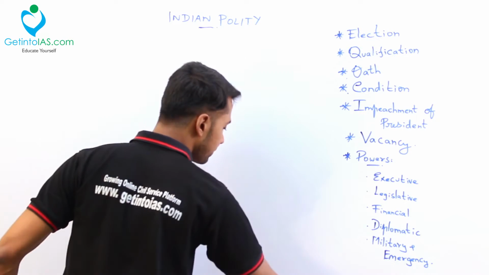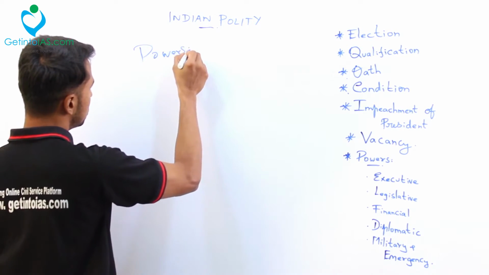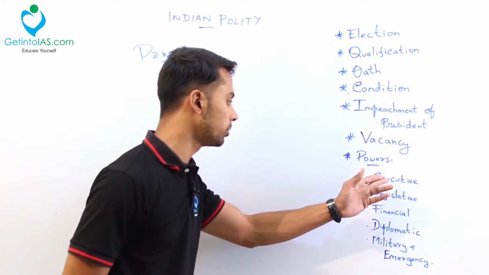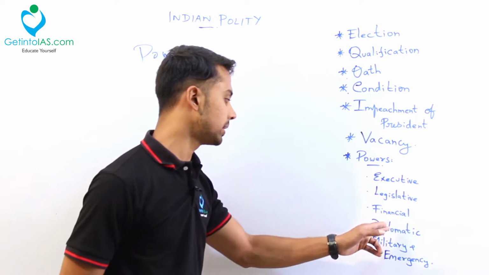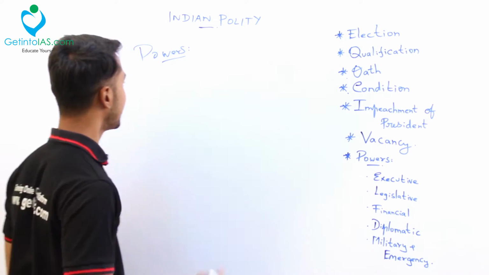So what are the powers the president is having? He is having n number of powers. So for easy understanding, we'll organize his powers in these categories: executive powers, legislative powers, financial powers, diplomatic powers, military powers and emergency powers. First we'll see the executive powers.